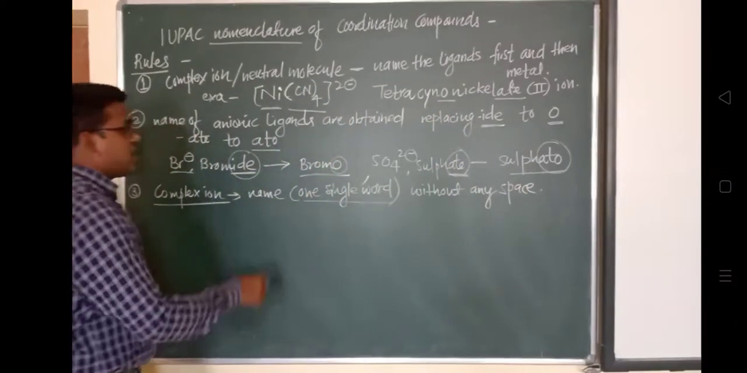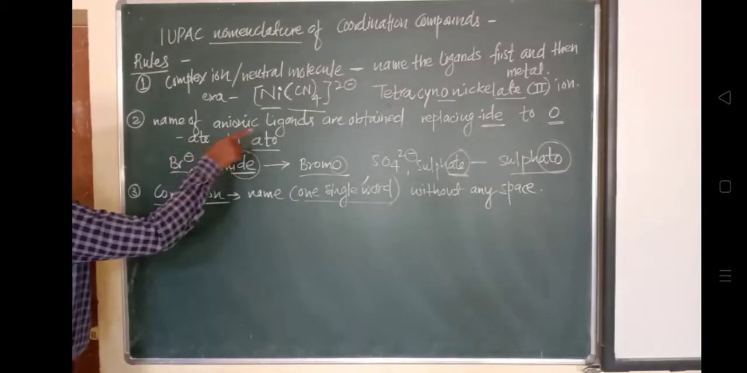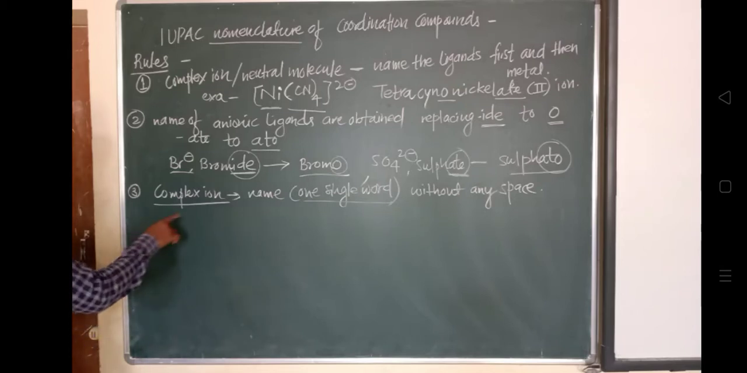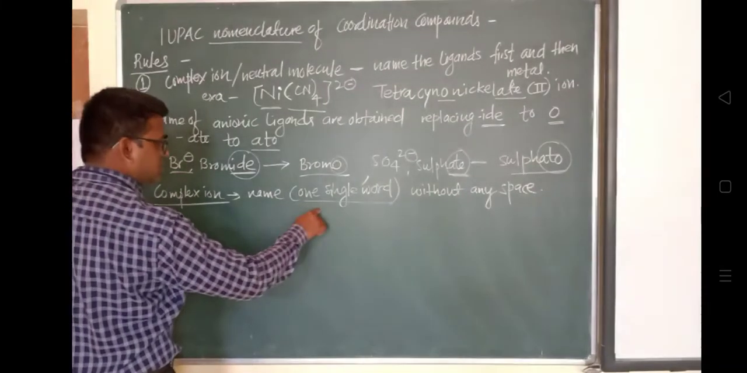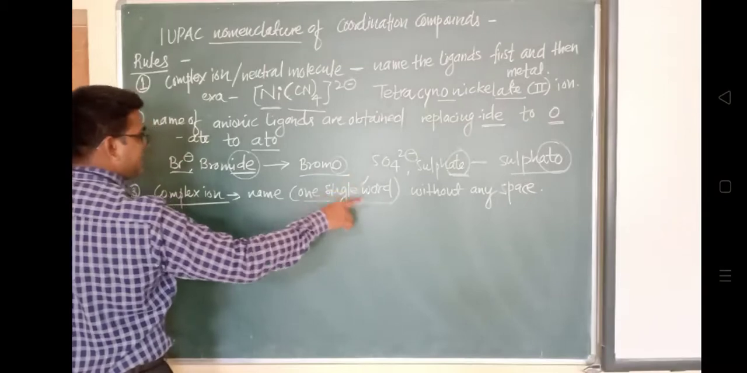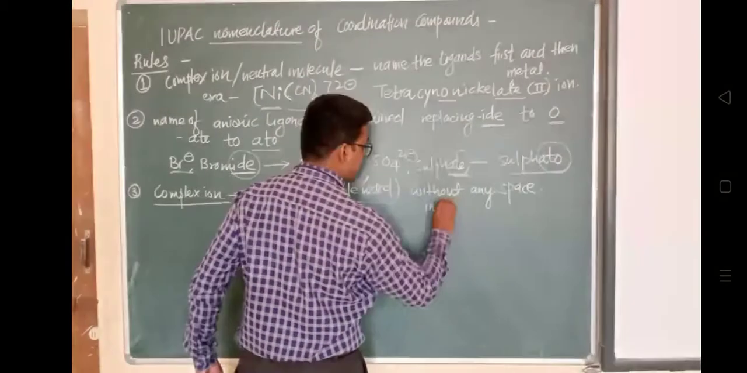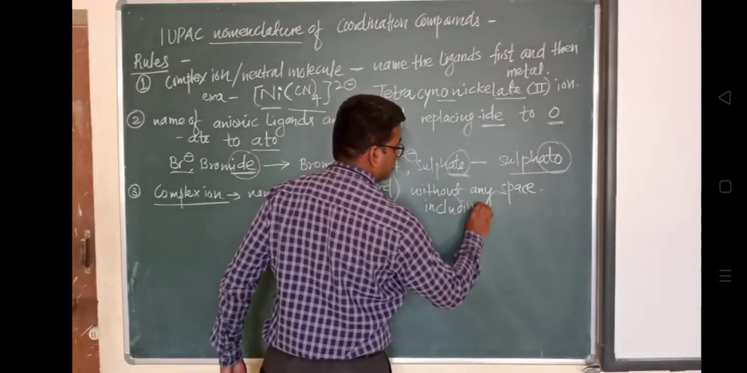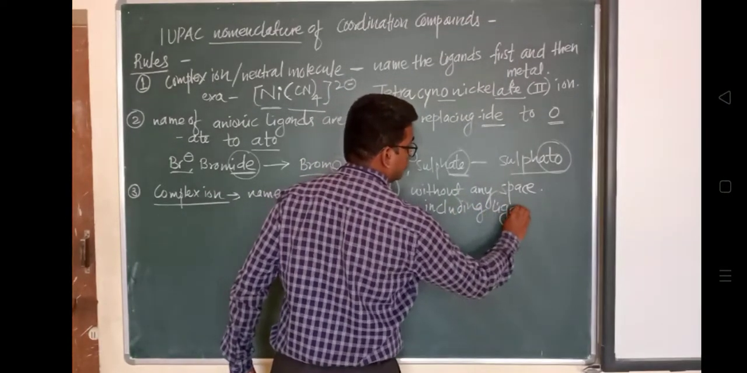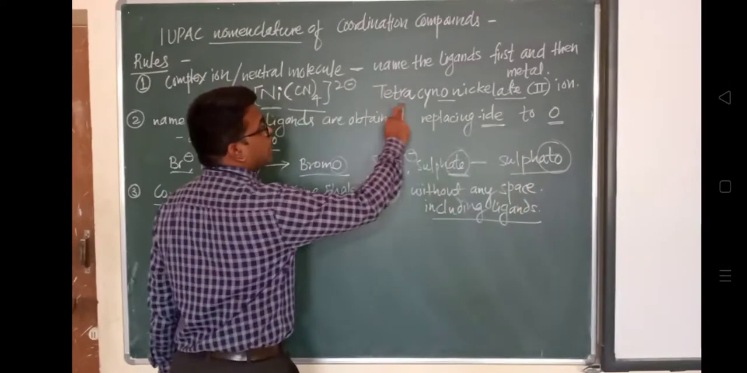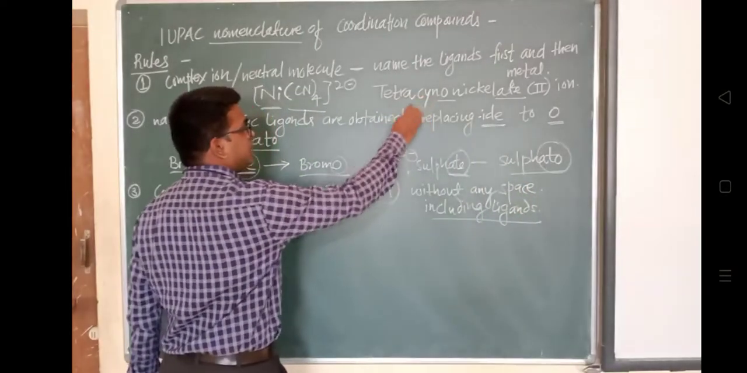So complex ion nomenclature should be written in a single word, without any space, including the ligands also. I will write here: including ligand nomenclatures. Have a look at this example. This nomenclature is written in one complete single word.